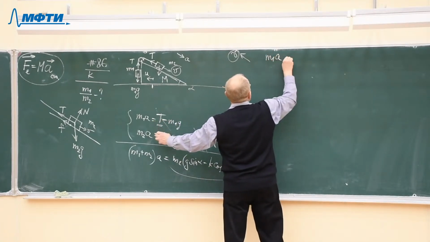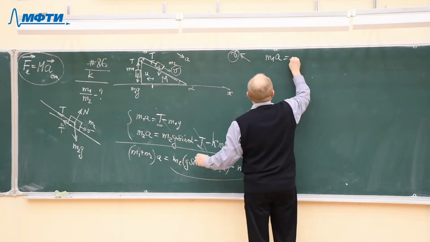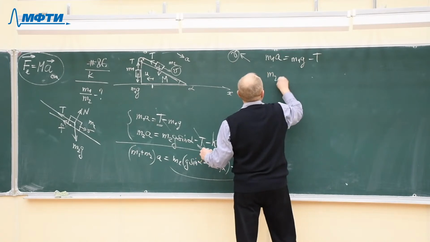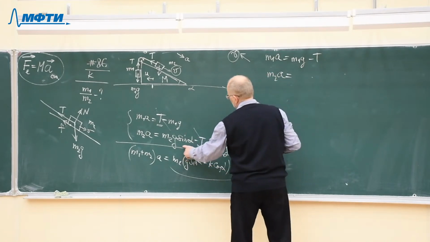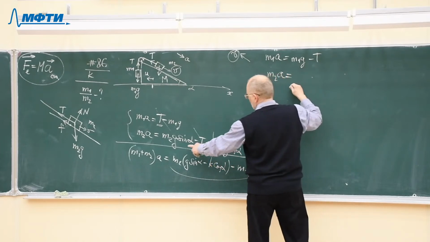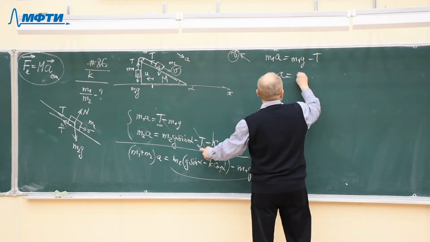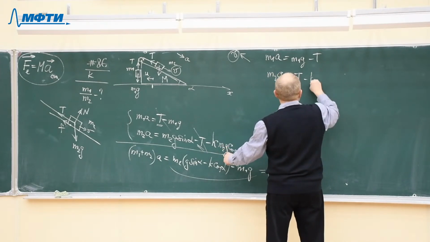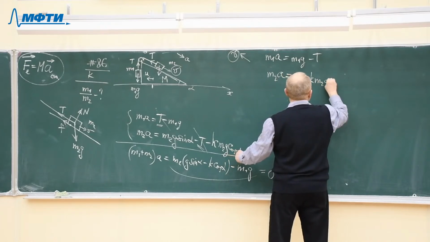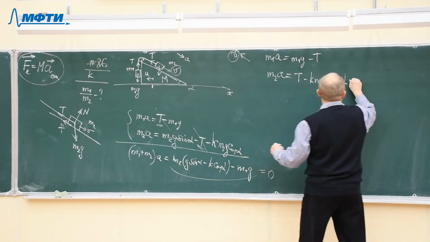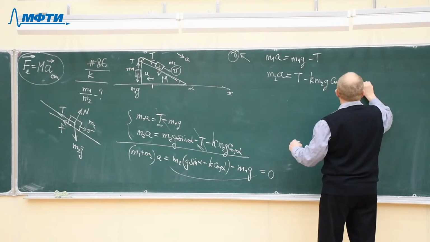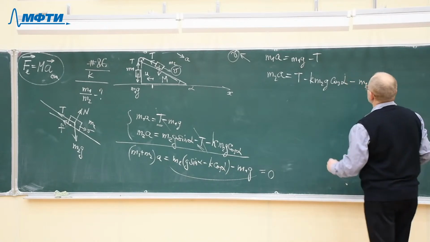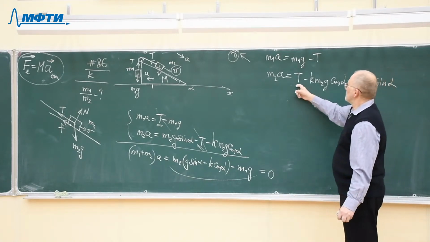Again, m1 a, acceleration of the first body, will now be equal to m1 g minus T, and m2 a, acceleration of the second body, will be equal to T minus k m2 g cosine alpha minus m2 g sine alpha.